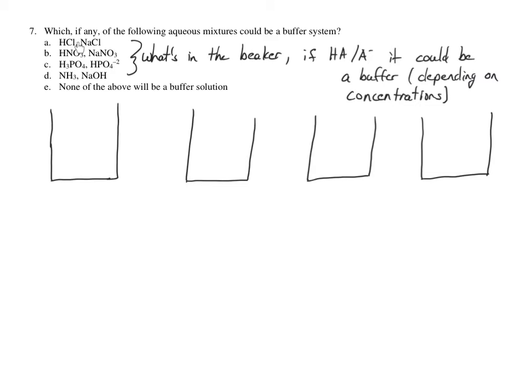So we're going to ask ourselves in each of these situations, what's in the beaker? Here's a representation of what's in each beaker. We want to consider what's in the beaker and what's in the beaker that could react with something else that's in the beaker. All right, in this first beaker, there's nothing in there that can serve as a buffer. Same with the second beaker.